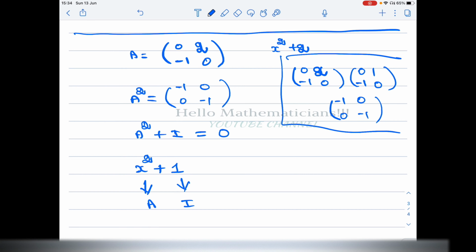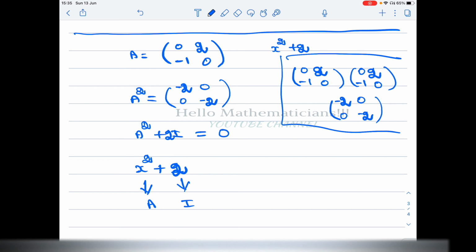Then we calculate its square. You will get minus 2 here, and again minus 2 here. So A square will be minus 2I, so you have to add plus 2I to get 0. So the characteristic polynomial is x square plus 2.